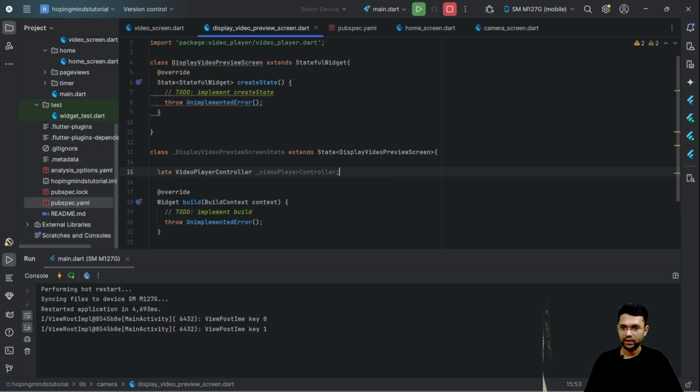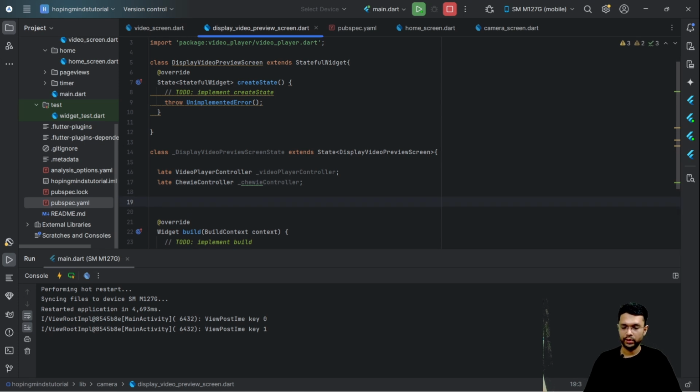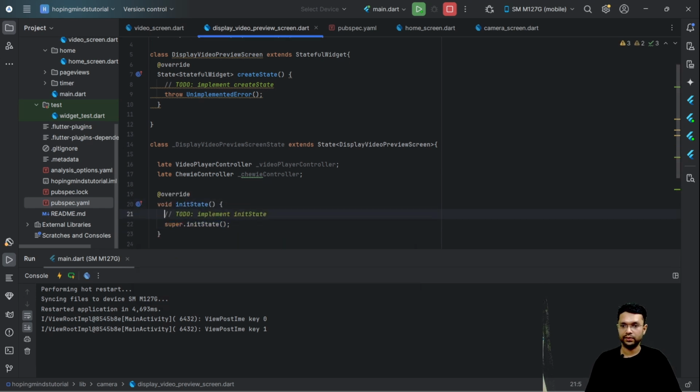That's the important part, guys. So let's do the same for one more variable, that is going to be my Chewie controller. When would these variables then get initialized? So here we are using the init state.